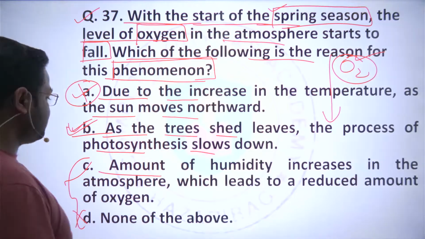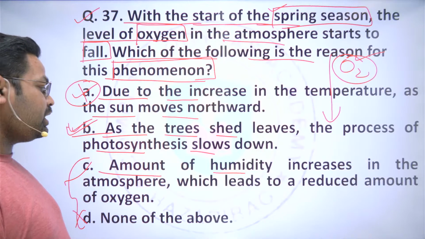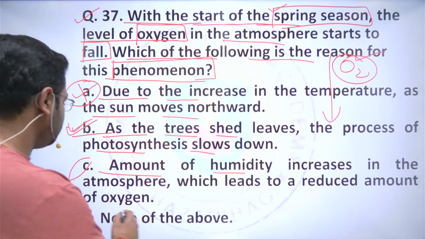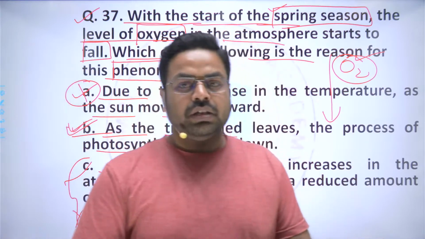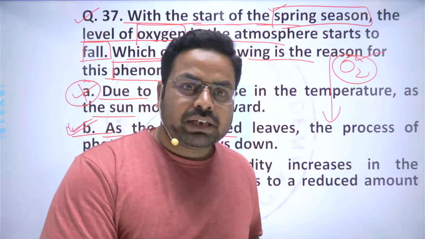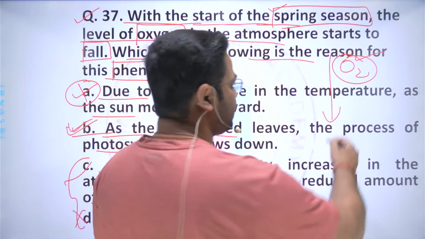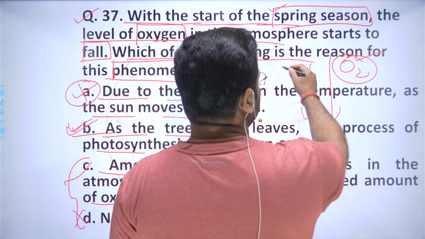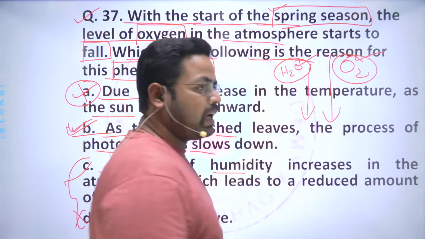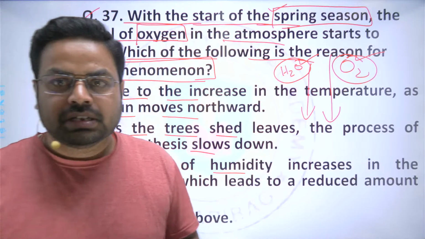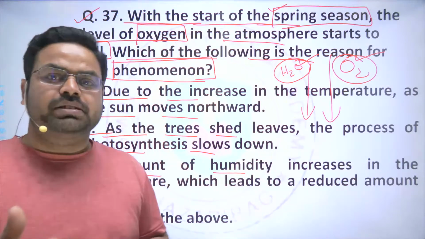The third option says that amount of humidity increases in the atmosphere, which leads to the reduced amount of oxygen. So this is not possible at all, because when there is increase in temperature, then there will be reduction of availability of the humidity in the atmosphere, because as the temperature increases, the water carrying capacity of the atmosphere, the air increases.